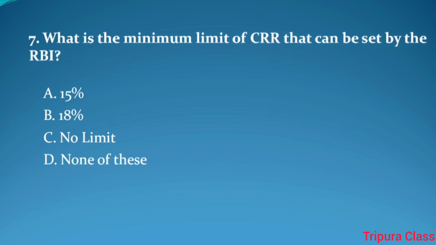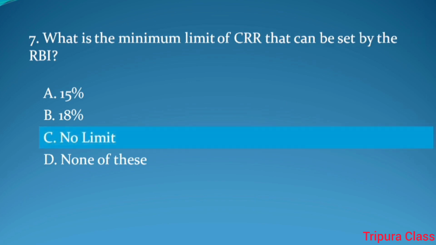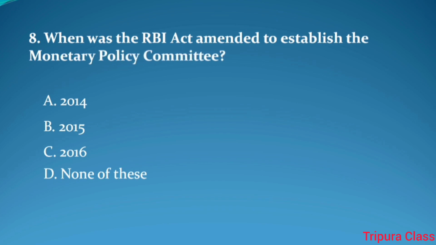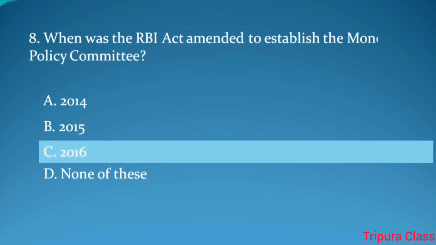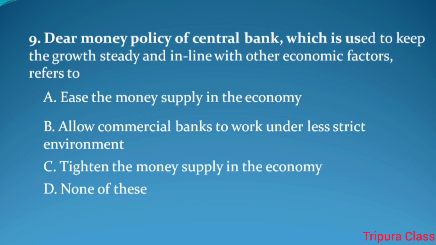Question number 7. What is the minimum limit of CRR that can be set by the RBI? Answer. No limit. Question number 8. When was the RBI Act amended to establish the Monetary Policy Committee? Answer. 2016.